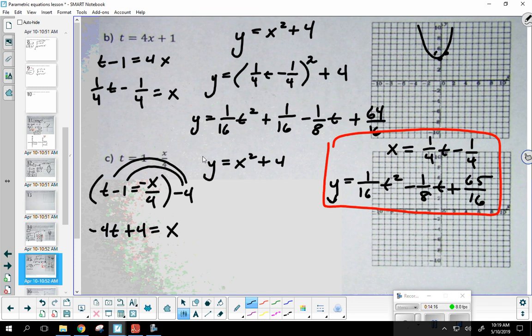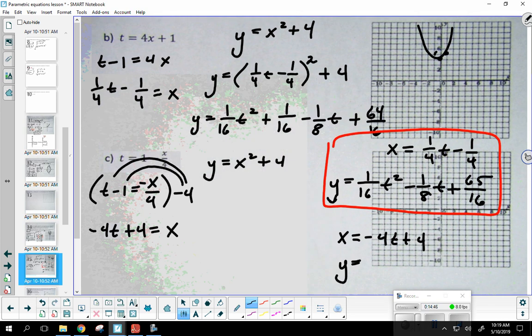Right there, that's already half of my answer. I know that the horizontal parametric equation has to be x equals negative 4t plus 4. All I need now is the vertical. But how in the world am I going to find the vertical? What do I do? What did we do in the previous problem when I found that x equaled 1/4 t minus 1/4?